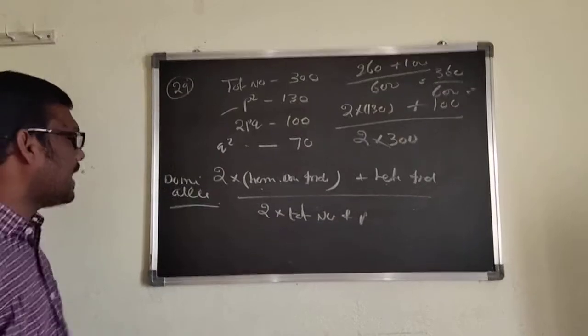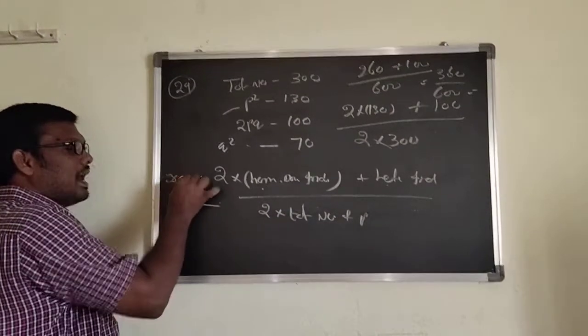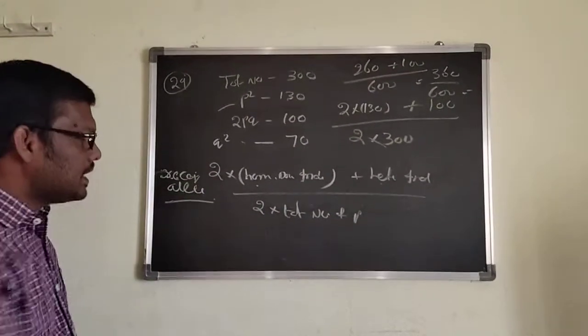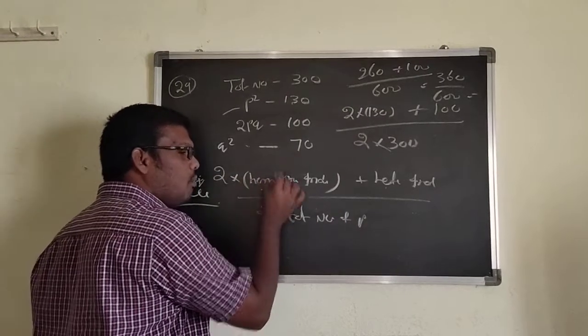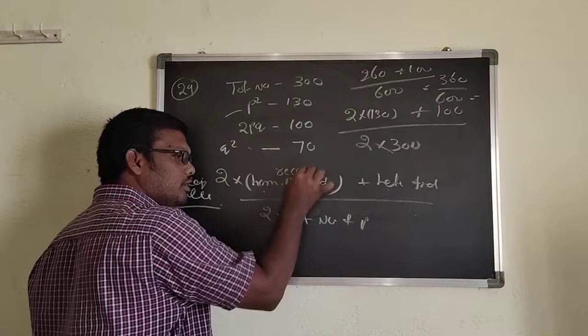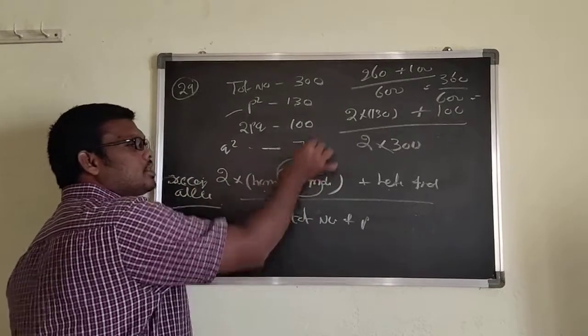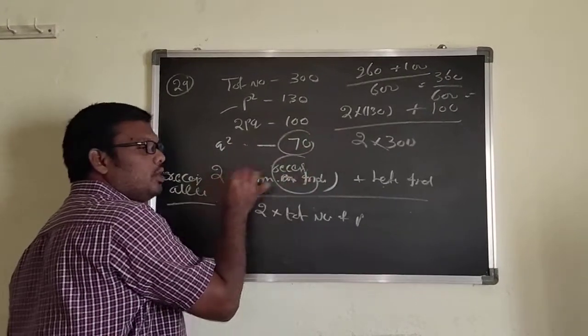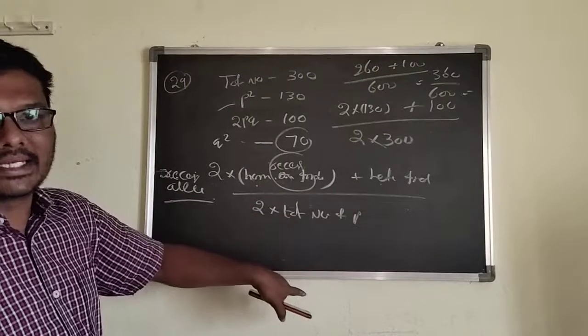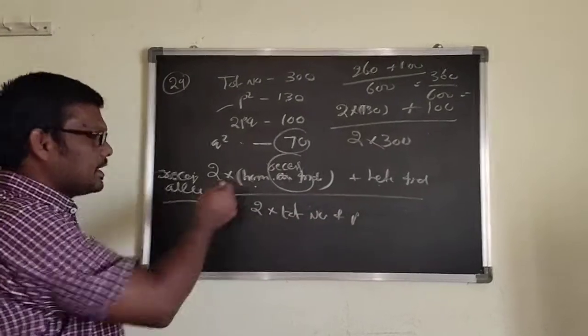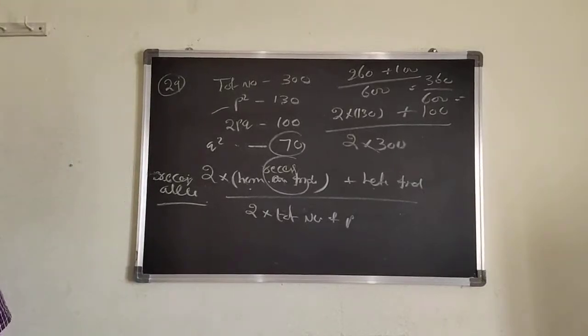Suppose if you want to calculate the recessive allele frequency, means instead of the homozygous dominant individuals, you can write homozygous recessive individuals. Homozygous recessive individual, how much? 70. 2 into 70, that is 140 plus 100 by 600. You can get the recessive allelic frequencies.